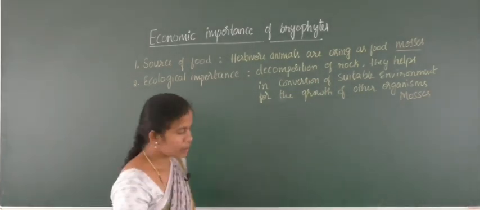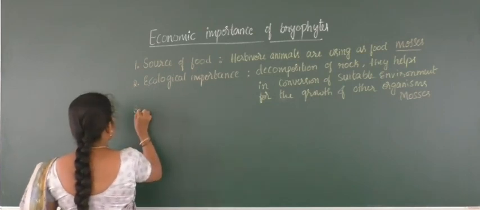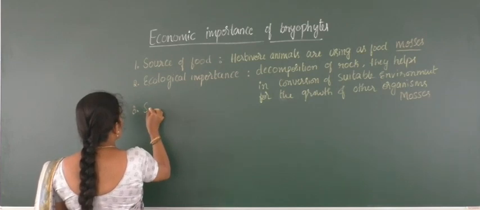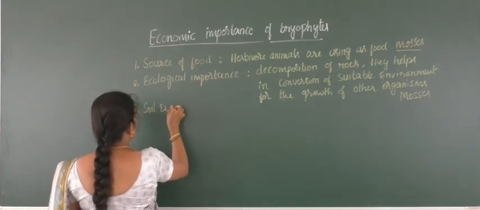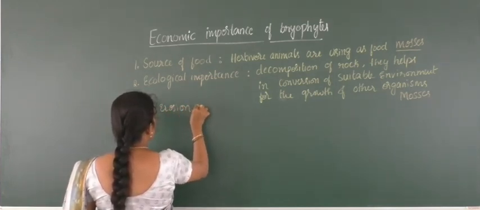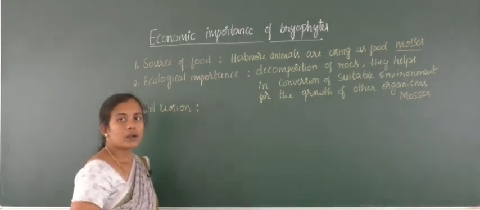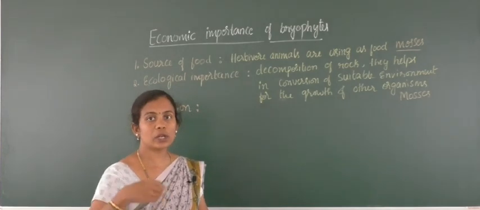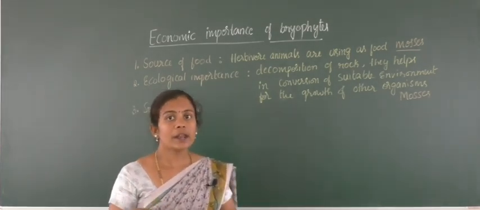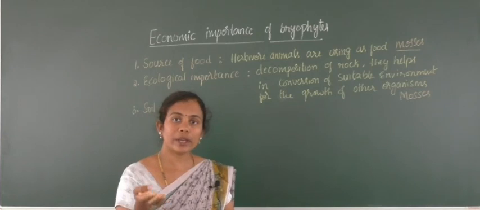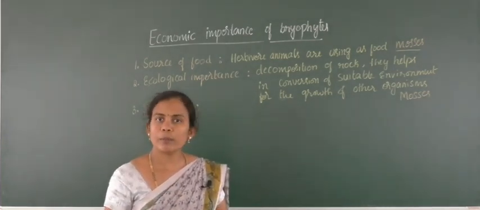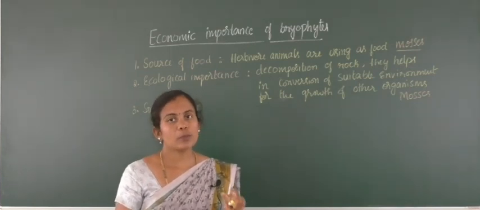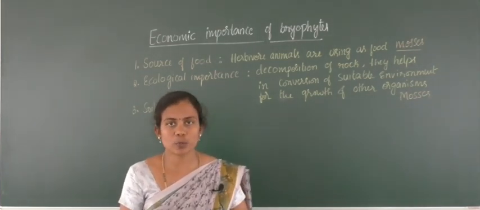And the next one, the third one, helps in soil erosion. So here, due to the continuous growth and also the increased rate of growth, and as they are all very lowermost, primitive organisms, they can form the highest mode of reproduction and bring many organisms within a short span of time.